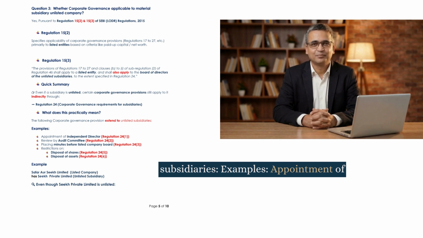Examples: Appointment of Independent Director, Regulation 24(1). Review by Audit Committee, Regulation 24(2). Placing minutes before listed company board, Regulation 24(3). Restrictions on disposal of shares, Regulation 24(5). Disposal of assets, Regulation 24(6).